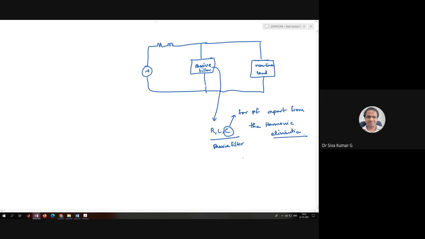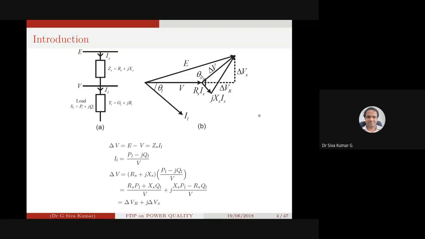Okay. When you say power factor improvement, we require some kind of background over here. You might have studied this particular equation in your power systems course also. Basically, why the power factor is improved, and why we require to improve it.